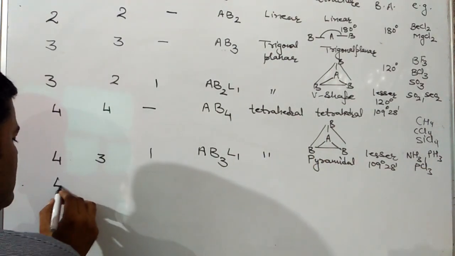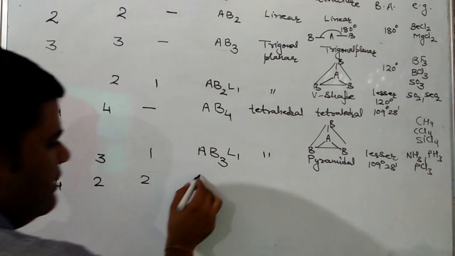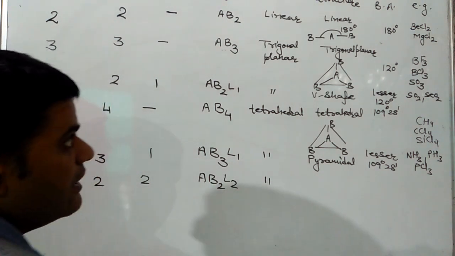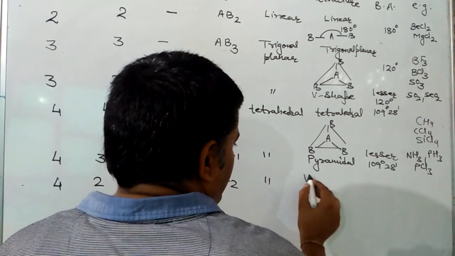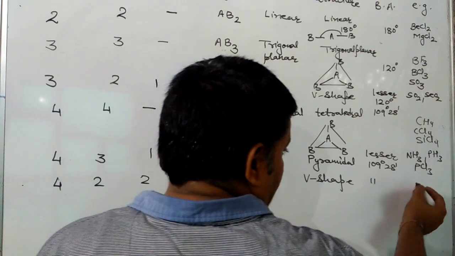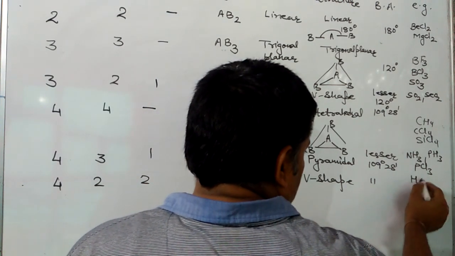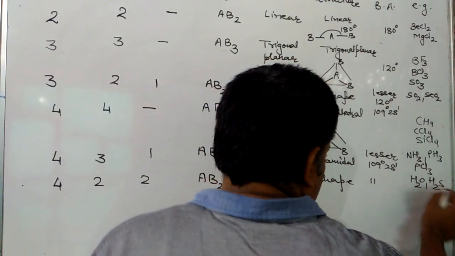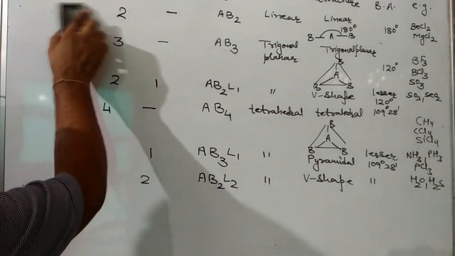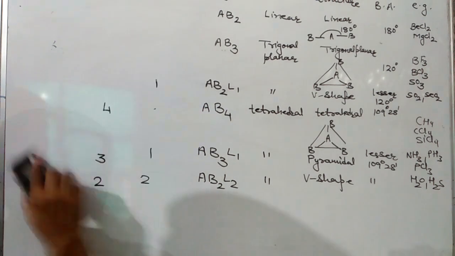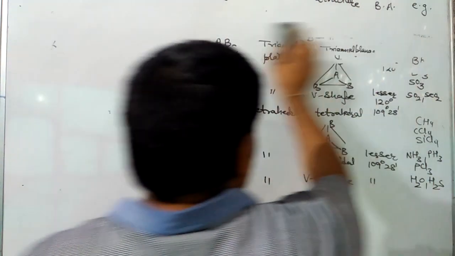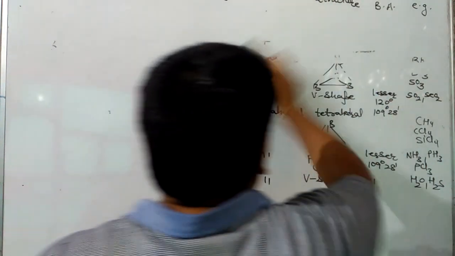Next is total 4: 2 bond pairs, 2 lone pairs. The symbol will be AB2L2. Geometry is tetrahedral. Structure is V shape or bent shape. Angle is lesser than this. Examples are H2O, H2S. After this, we have to discuss the case where total electron pairs are 5.